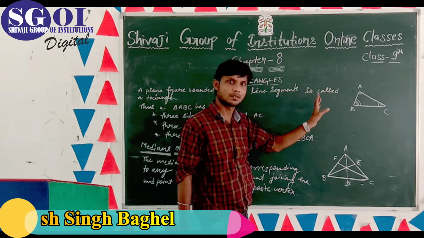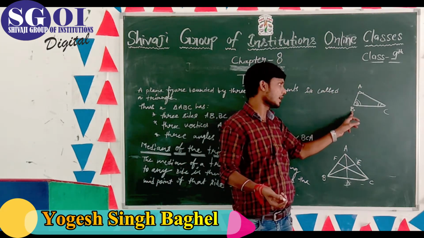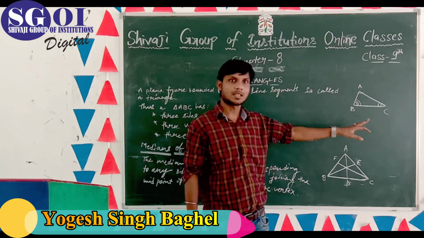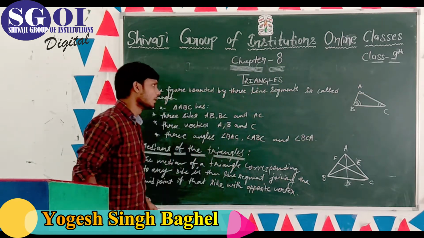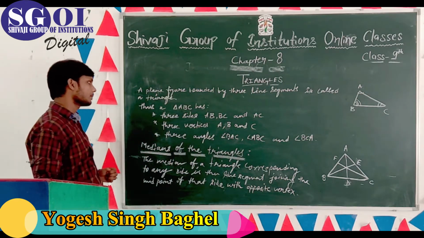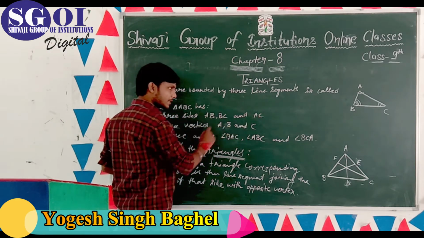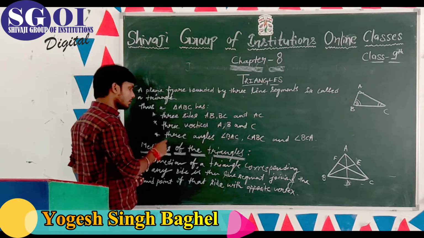Both are the same thing. Just like it, BC and CB are the same, and AC and CA are the same. There are three sides in a triangle. Thus, triangle ABC has three sides: AB, BC, and AC.